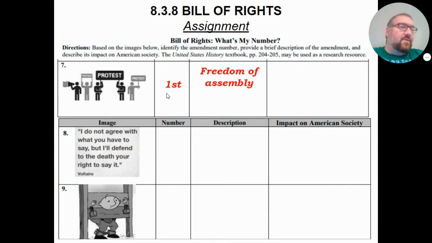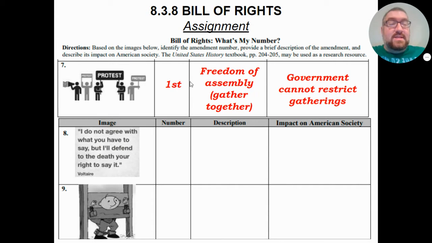So, what is an assembly? If you guys get together in the gym for a pep rally, that's everybody in the school coming together. Everybody in the school gathering together. At the end of Avengers Endgame, Captain America says, Avengers, assemble. That means Avengers, gather together so we can fight Thanos. Same sort of thing here. So one more time, this is an example that says the government cannot restrict gatherings. Once again, when we talk about freedom of assembly, we are talking about the idea of bringing people together just so that you can criticize the government. The government cannot interfere with that. That's a way to limit the power of the government.